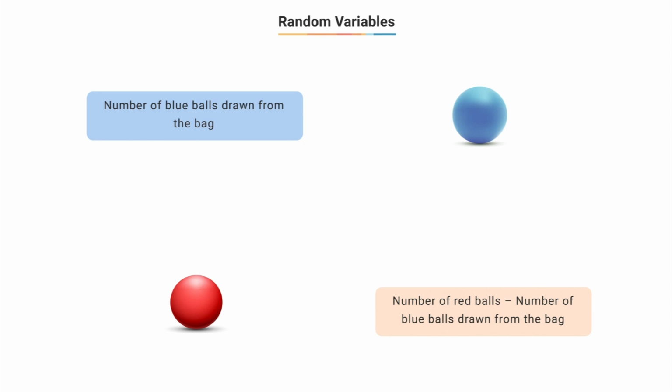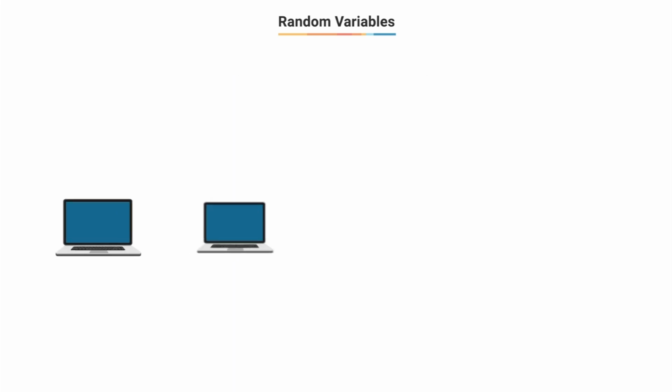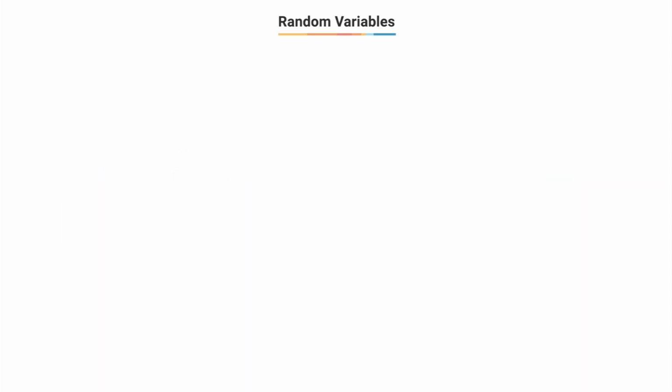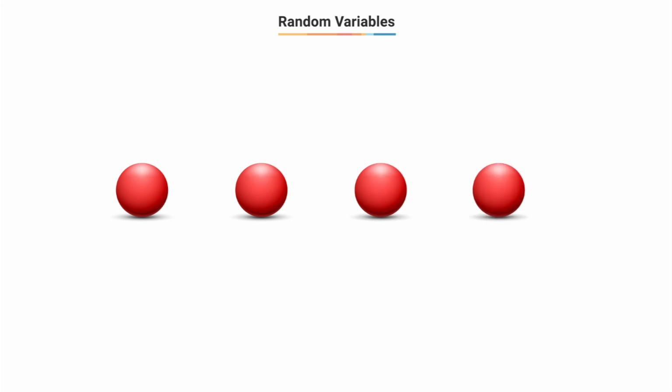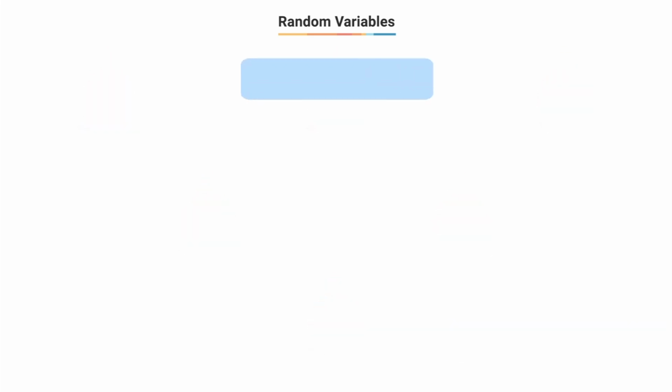So the question that now arises is, which is the correct random variable? Out of all these options that you have, which one should you choose? Well, the answer actually depends on the information you are interested in. In our example, we are interested in the number of red balls. Recall that if the player draws 4 red balls, he or she wins 150 rupees. However, if the player draws even 3, 2, 1 or 0 red balls, he or she loses 10 rupees. So let's define X this way: X equals the number of red balls.